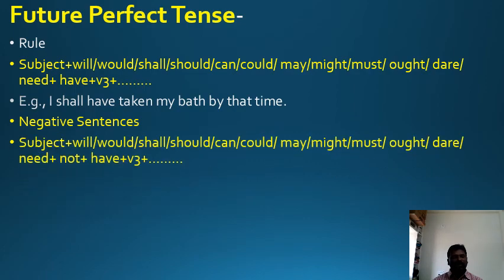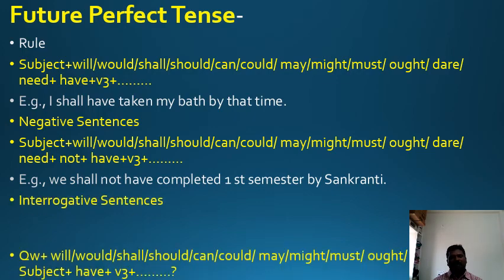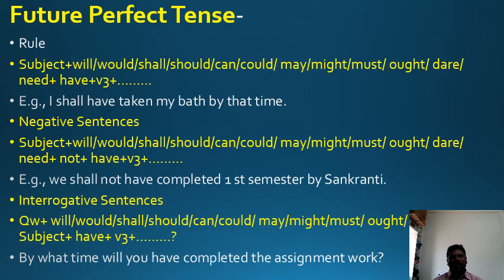Negative sentences will be made by using not. Look at the rule. I shall not have completed first semester by Sankranti. Interrogative sentences. Please look at interrogative sentences. By what time will you have completed the assignment work?